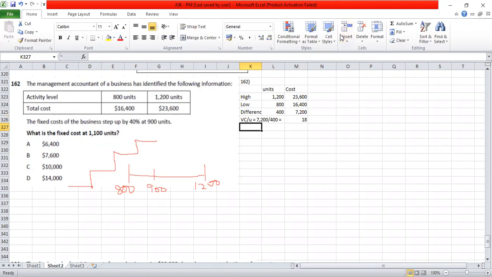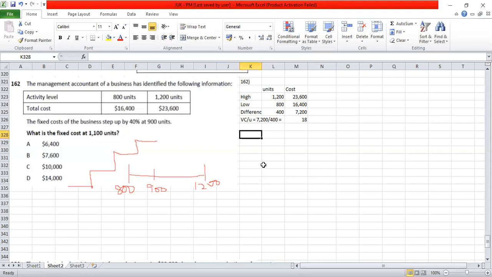So did you get this amount? Variable cost per unit, we got it as 18 per unit. Is that so? Okay. After that, to find out the fixed cost here, it is not the same that from 800 units till the 1200 units, the fixed cost part of it is the same. The fixed cost, whatever is now calculated, it would be after a 40% increase. The amount has increased by 40%.